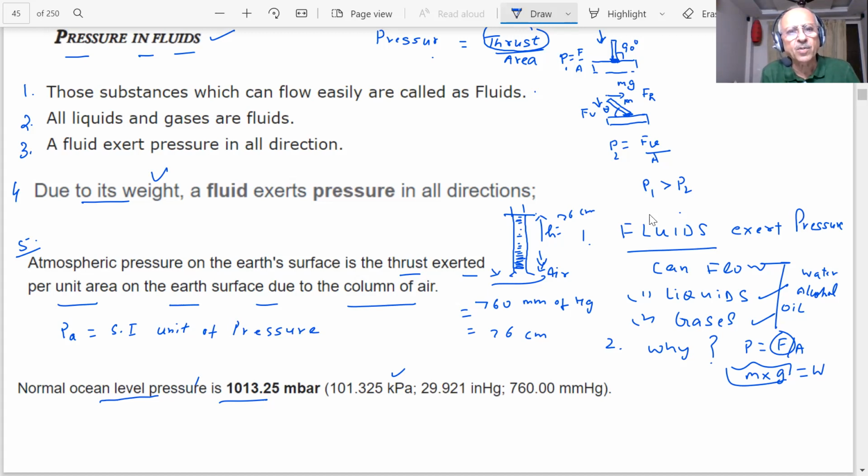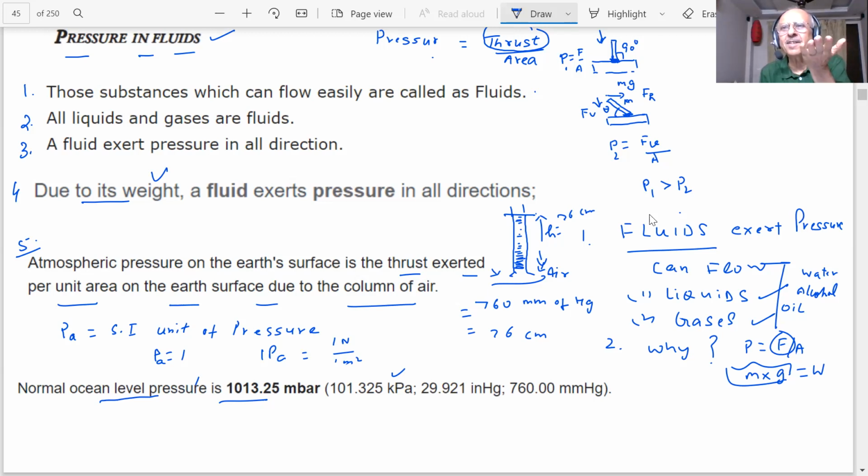So if I say pressure is equal to 1 Pascal, what does it mean? 1 Pa means 1 Newton divided by 1 meter square. When a force of 1 Newton is acting on an area of cross section of 1 meter square, that is a Pascal. It is a small unit then.